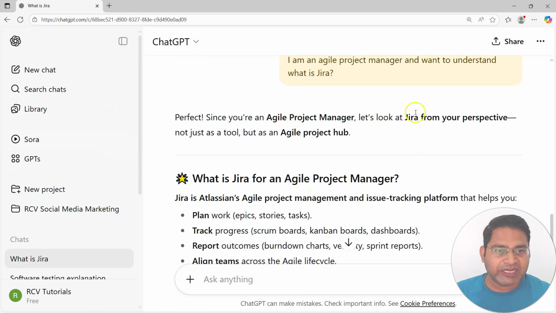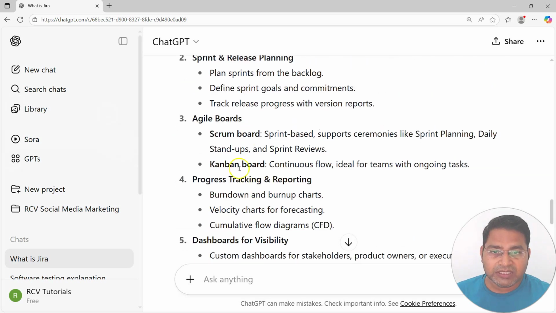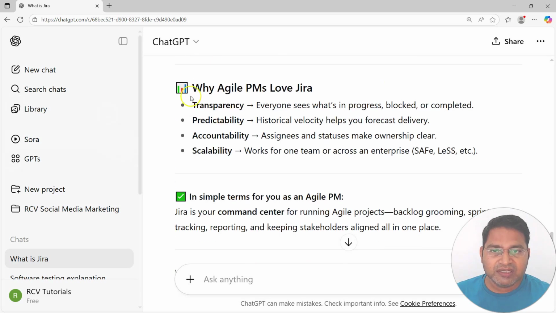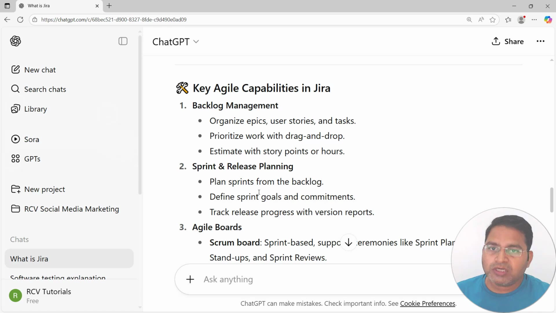Since you are an agile project manager, let's look at Jira from your perspective, not just as a tool but as an agile project hub. So now the answer is completely different. It's relevant to the person who is working as the agile project manager. You'll see all of the details in Jira, especially for agile PMs, are answered accordingly. So this is what prompt engineering is all about: asking better questions, formulating better instructions for the large language model so that you get relevant, more detailed and appropriate answers from LLMs.